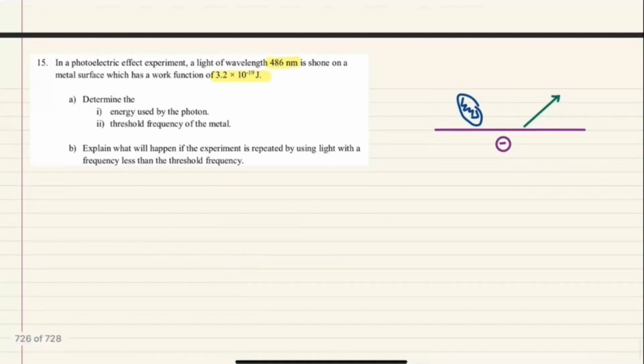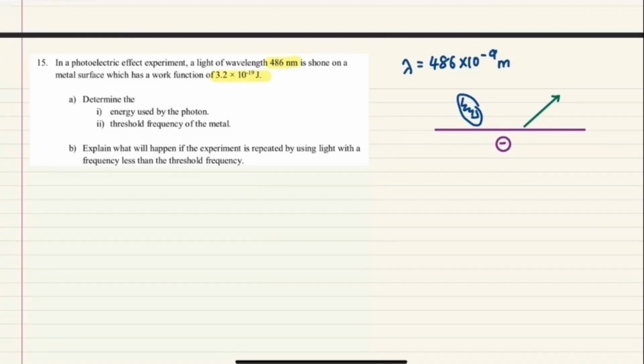So here in this case, the light wavelength is 486 nanometer. Okay, that one biru apa hijau? Biru. Ya, so dia kata light of wavelength. Photon tu wavelength dia adalah 486. Okay, ada yang masih confused tak nilainya?